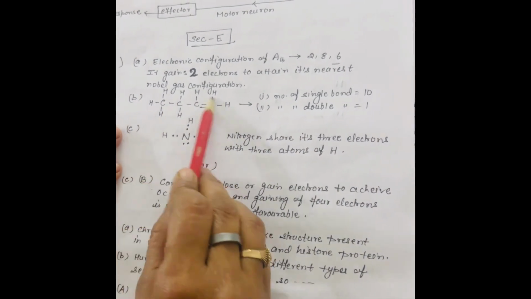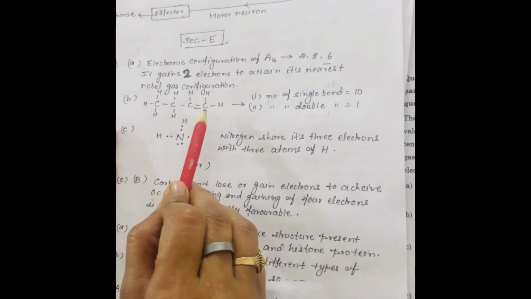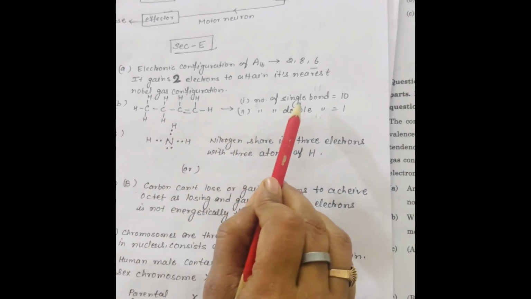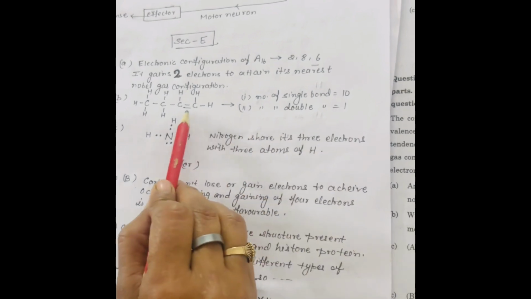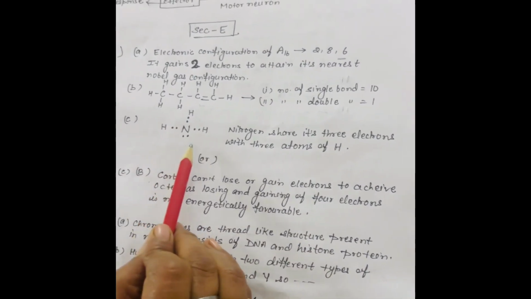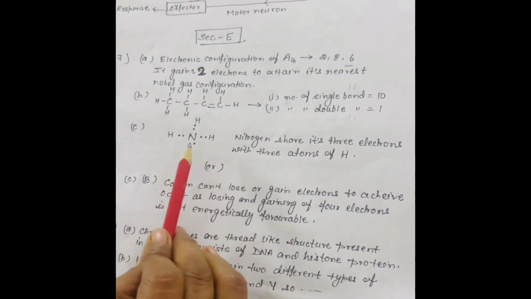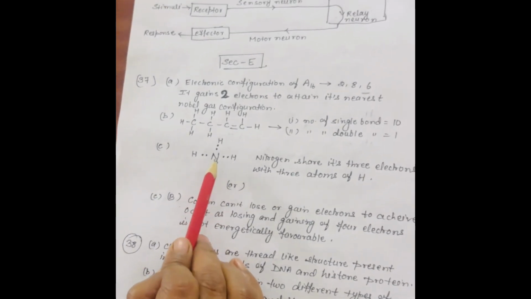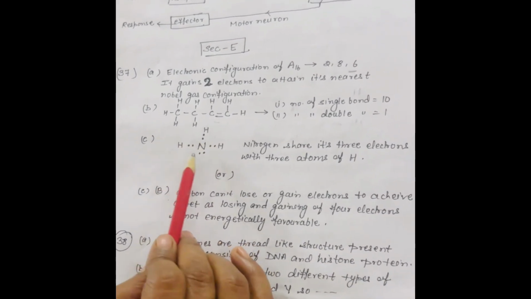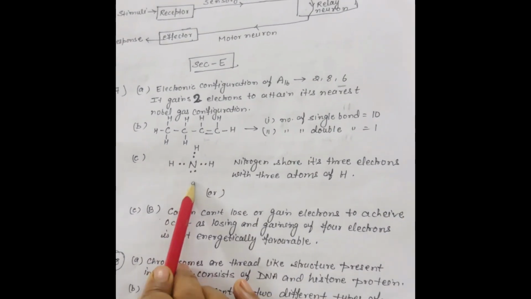In butene, you have to calculate the number of single bonds. So in this question, the number of single bonds is 10 and the number of double bonds is 1. The next one is you have to draw the structure of ammonia, which is a covalent compound. In this ammonia, the nitrogen shares its 3 electrons with 3 different hydrogen atoms and thus completes its octet.